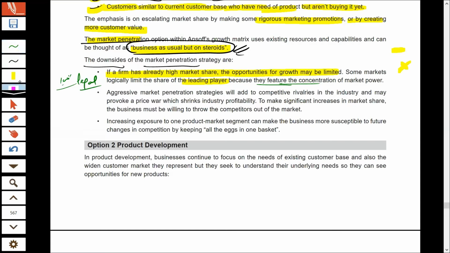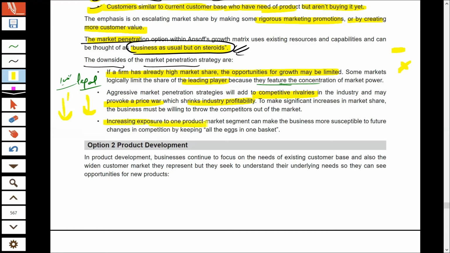And the second thing, in market penetration, we are trying to attract the customers of our competitors, and this will definitely increase competitive rivalry. The competitors will try a price war. They'll try to reduce their prices to attract more and more customers, but this will ultimately benefit customers and reduce the overall industry profitability. This happened in the telecommunication sector after Jio entered the industry.